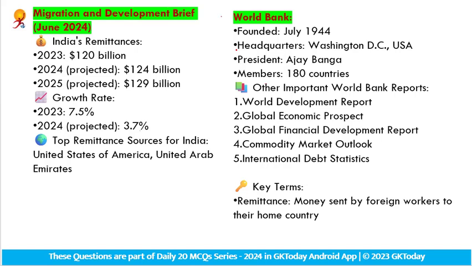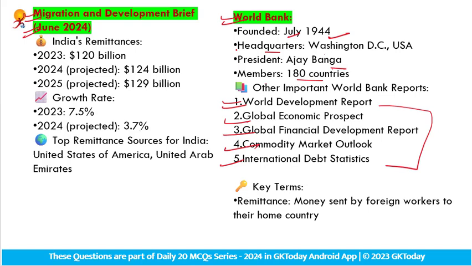The other reports published by World Bank: one of them is the World Development Report, Global Economic Prospects Report, Global Financial Development Report, Commodity Market Outlook, and International Debt Statistics. All these reports are published by World Bank, and one of them is also the Migration and Development Brief that World Bank recently released. Fine. The World Bank's headquarters is in Washington, D.C., USA. The current president is Mr. Ajay Banga, and a total of 180 countries are members of World Bank.